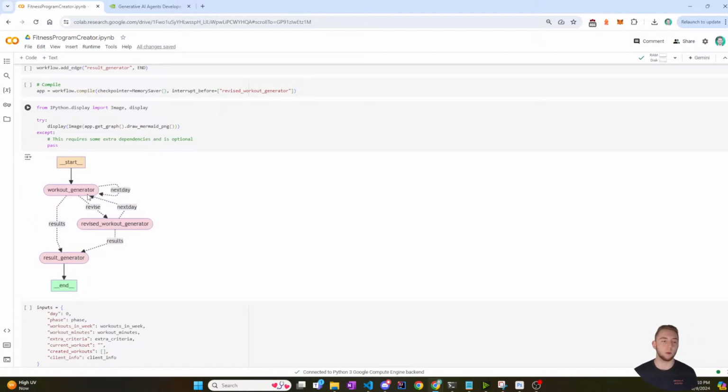So say you want a 4 workout week program. You would make the first day of workouts, of exercises that make up the workout, I should say, to be specific. And then it'll take that workout that it made, and I'm going to develop a front end where it'll give that workout to the personal trainer, where they can give their feedback and also select alternative workouts that the LLM will suggest as well. You get that set of suggestions and alternative workouts that you select. You give that back to the LLM and it revises the workout based on that feedback. And then it makes the second day and starts that process. It goes in the loop until it's made all the workouts for the week, and then it gives that back to you.